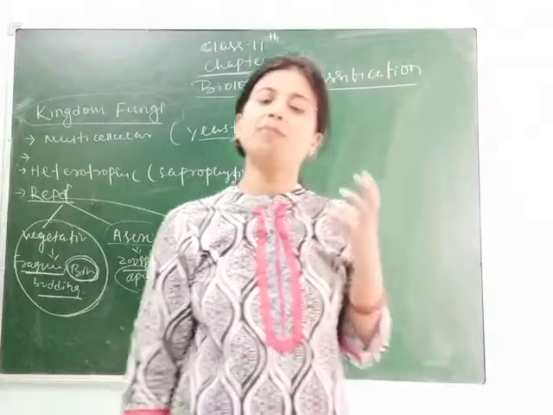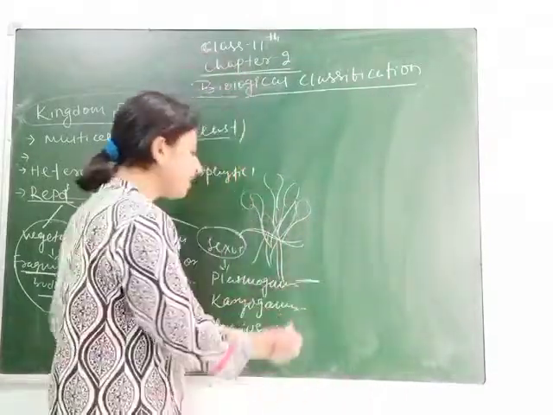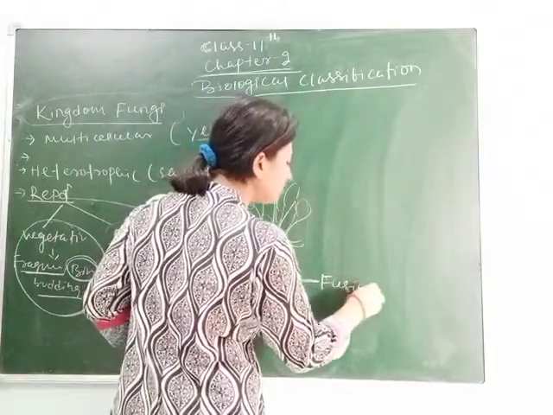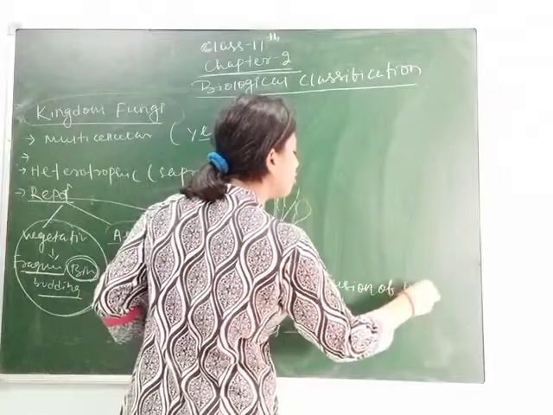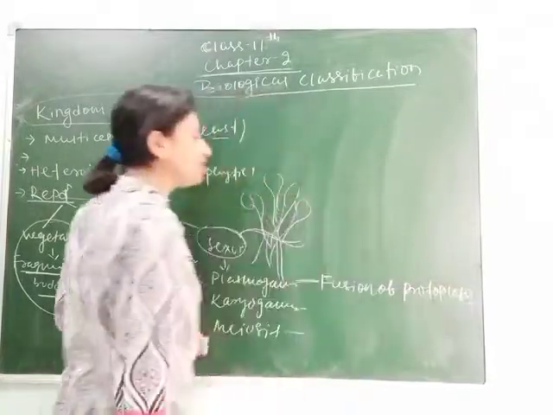Plasmogamy means fusion of protoplasm. As we know, the protoplasm is the living substance inside the cell. That's why plasmogamy can be defined as fusion of protoplasm. It means sexual reproduction is through fusion of protoplasm.